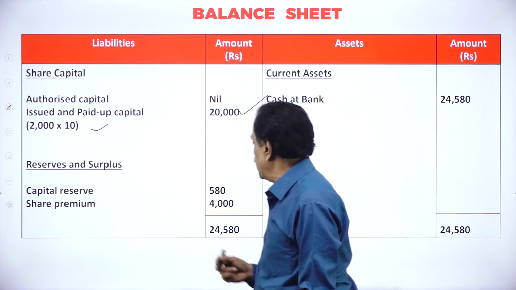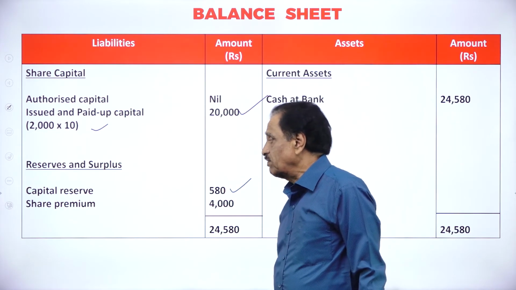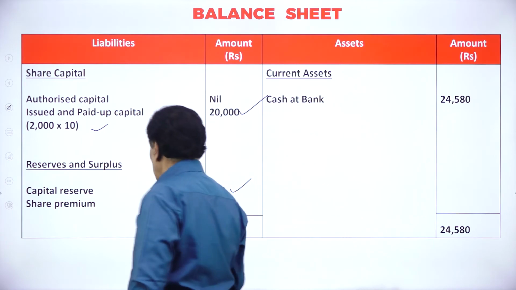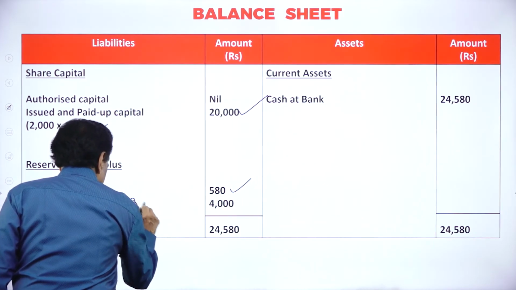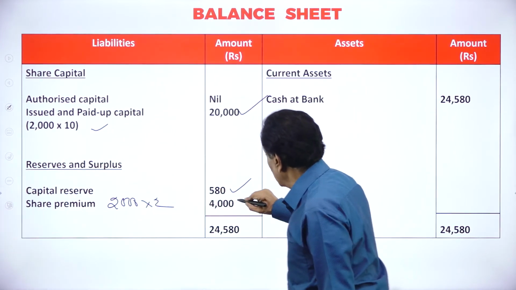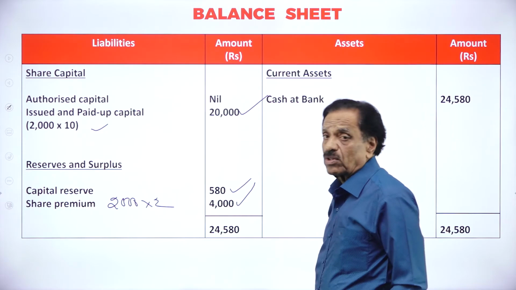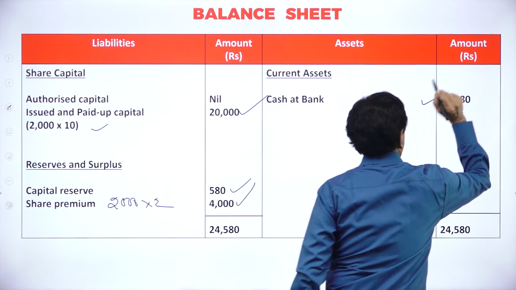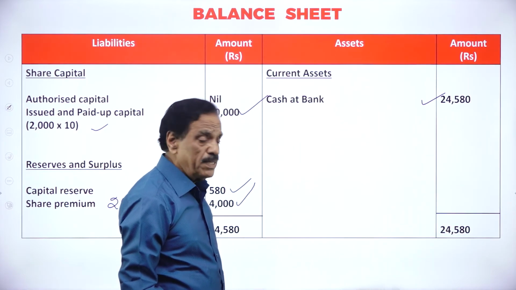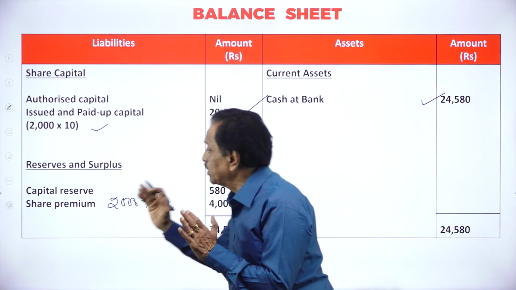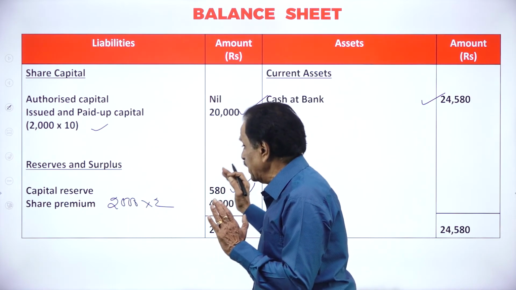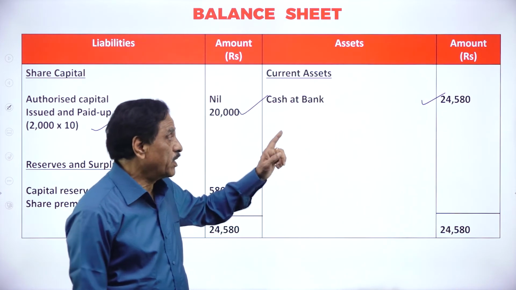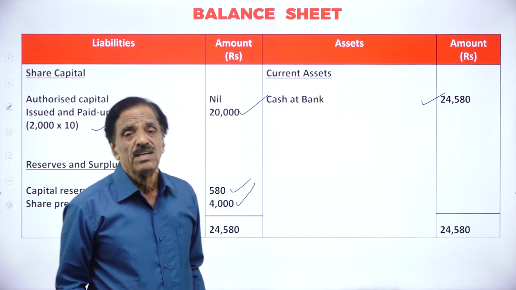In your reserve and surplus, in the last entry you got capital reserve of 580. In the allotment account, you got 2,000 into 2 is 4,000. This is your share premium. What is the total amount? 24,580. If you see your cash at bank, how much is there? 24,580. I will repeat. You got how many shares? 2,000 shares of rupees 10 each, 20,000. Then you got a capital reserve 580, share premium 4,000. How much is your cash at bank? 24,580. So it should tally.